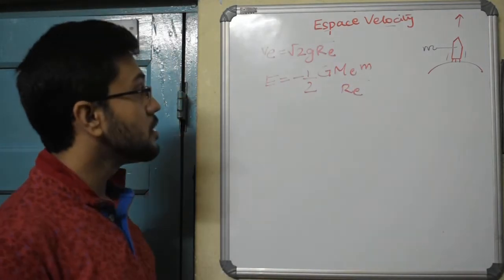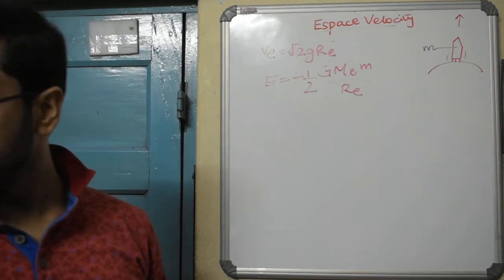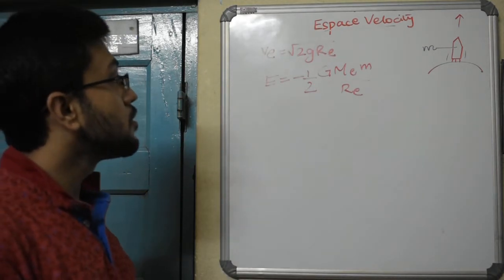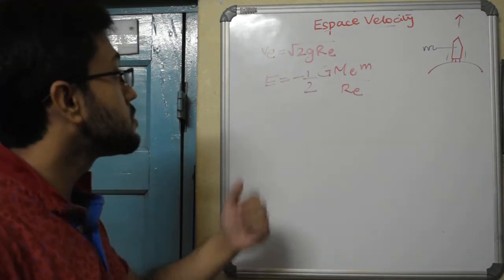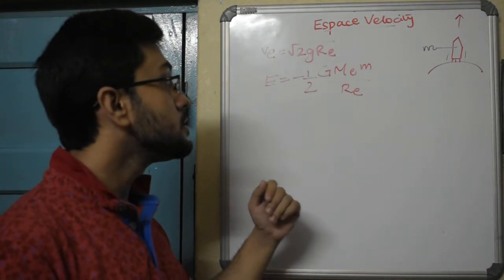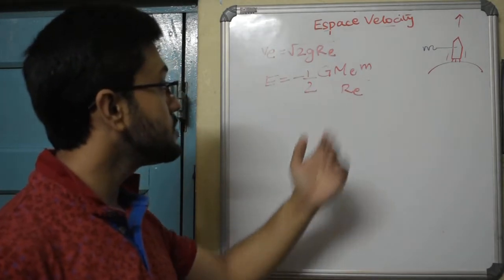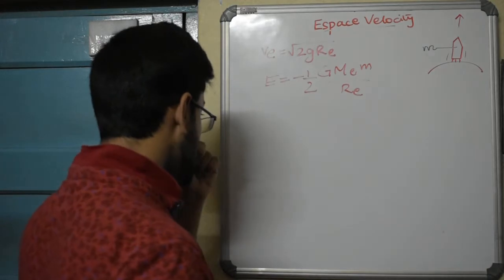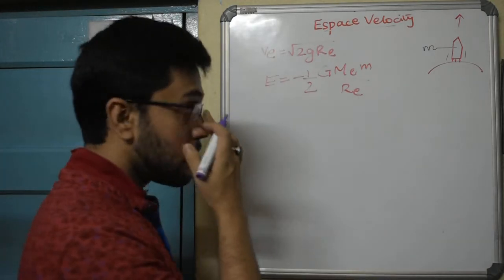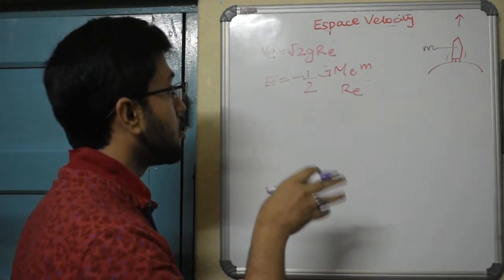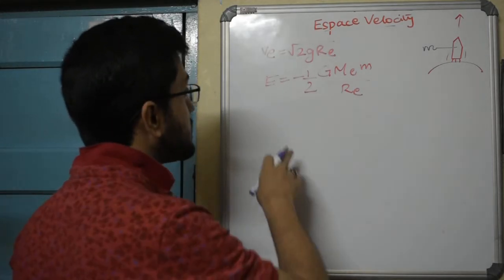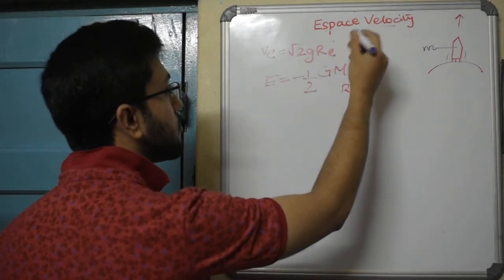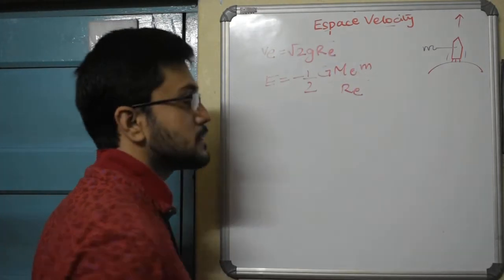So these are two formulas that we derived today, one of them being that the escape velocity is root over 2 times acceleration due to gravity times radius of Earth, and the total energy, sum of kinetic and potential, is minus GMm by r. So now we will do a fun part here. Say we have two satellites. Suppose we are launching those two satellites, and all other parameters are the same, that is G and M will obviously remain constant, so the masses of the satellites are also the same.